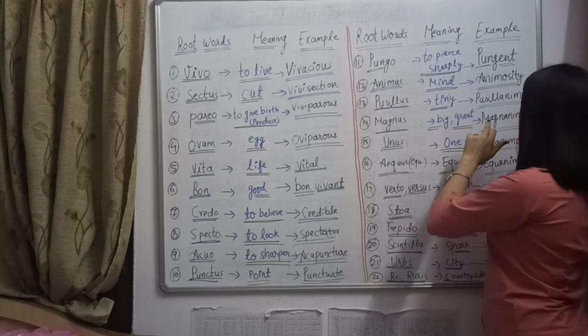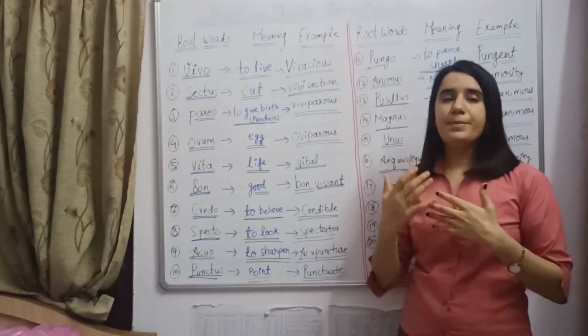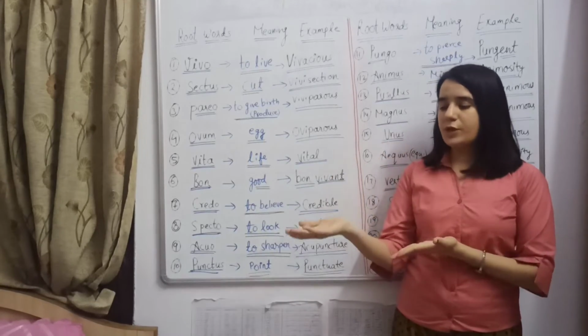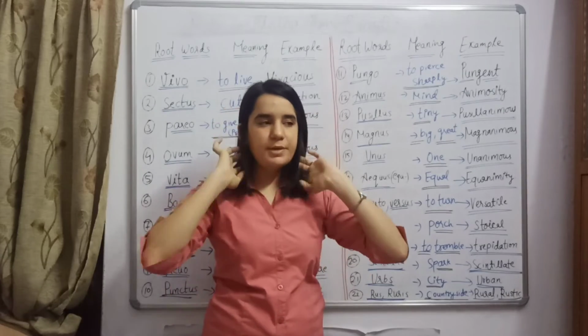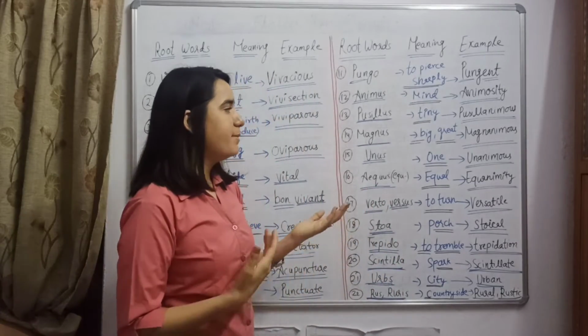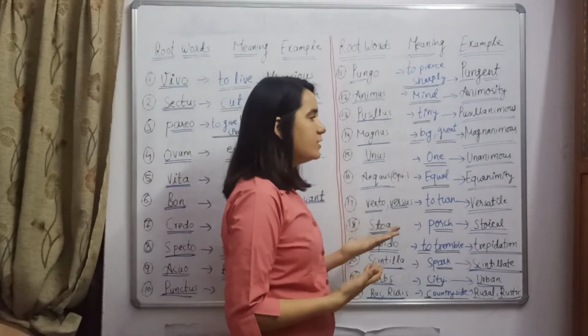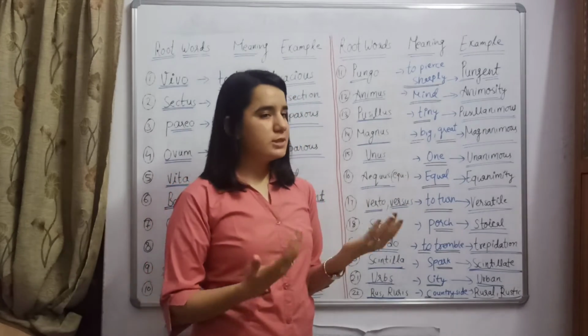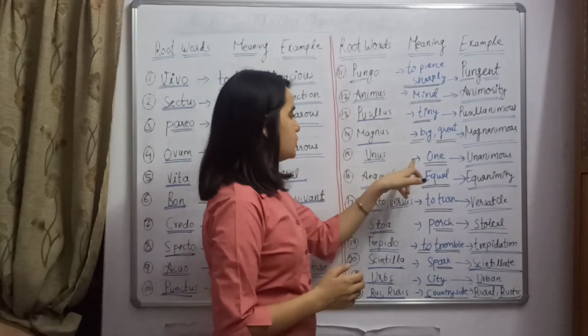Magnus means big, great. Magnanimous means having a big and great heart, or we can say those persons who easily forgive someone, forgive their enemies, or who have a big heart. Or we can say magnanimous persons are big-hearted persons who easily forgive their enemies, or who don't have any grudges towards anyone.